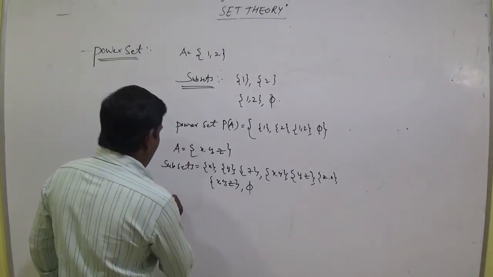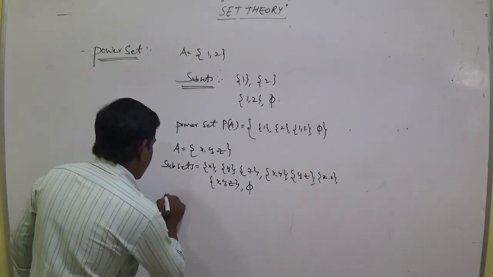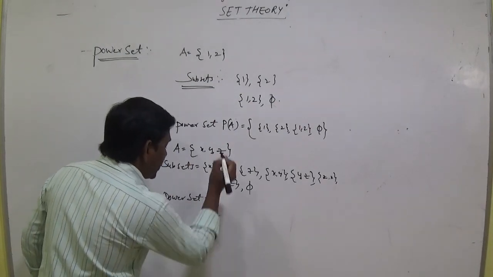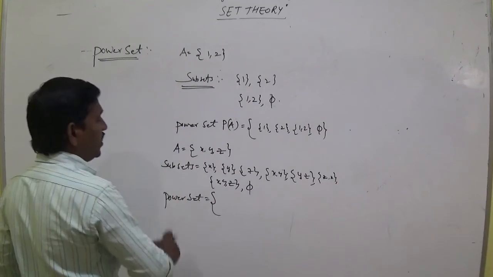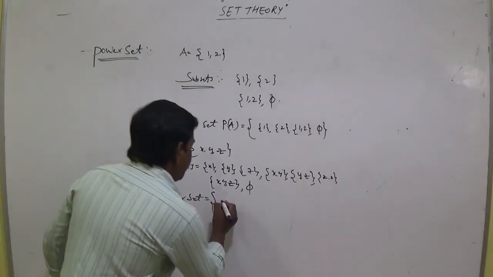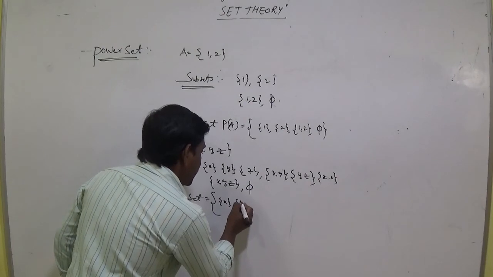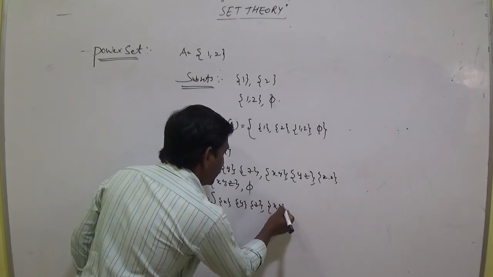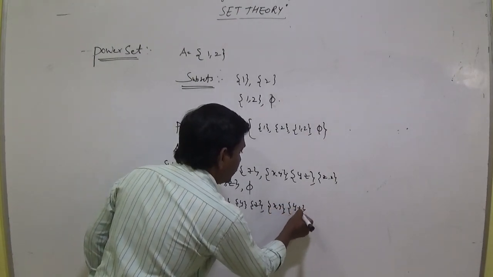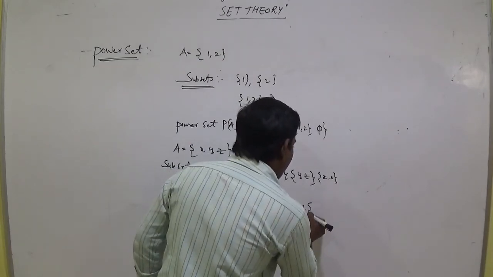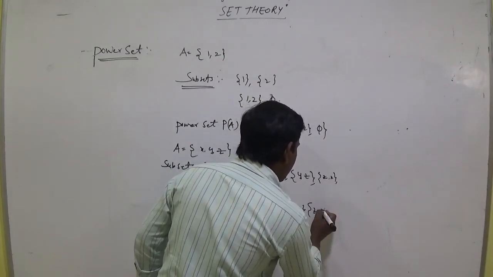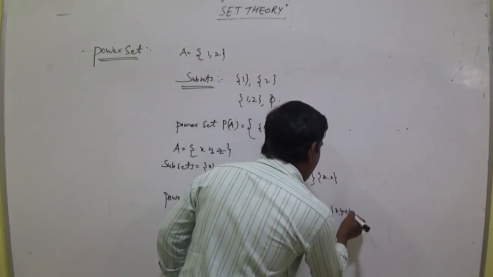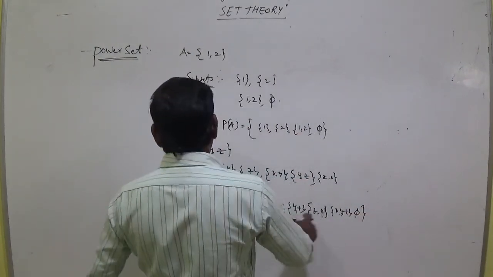So now make a power set. Power set equal to set of all the subsets: {X}, {Y}, {Z}, {X, Y}, {Y, Z}, {Z, X} and {X, Y, Z} and phi.